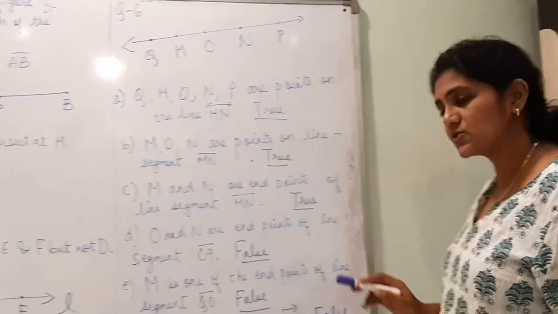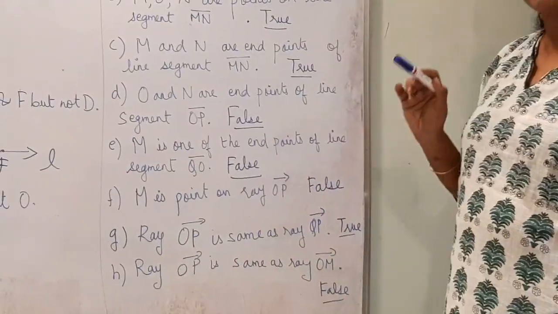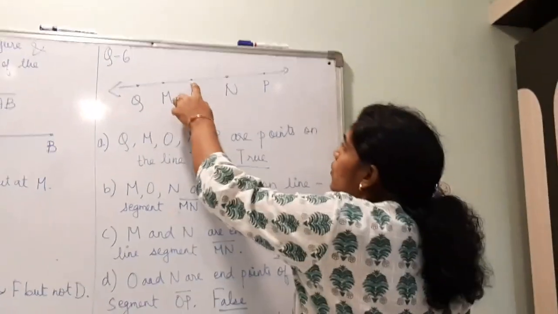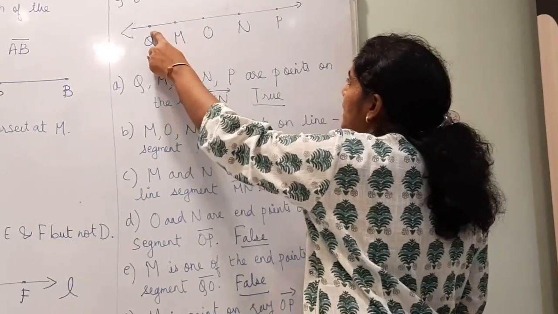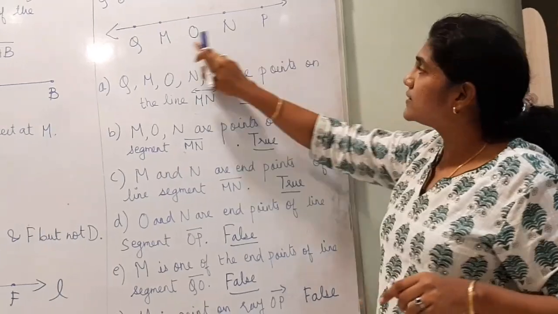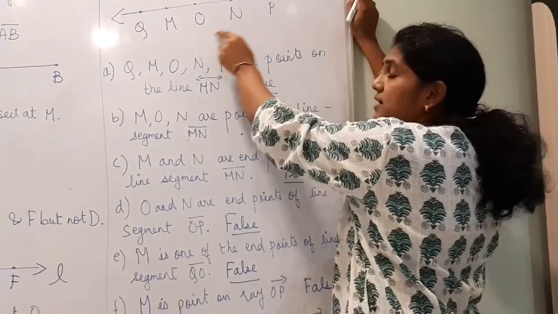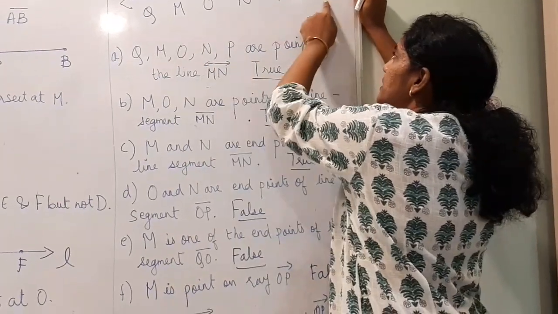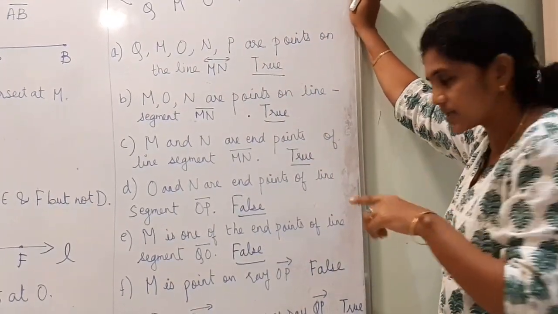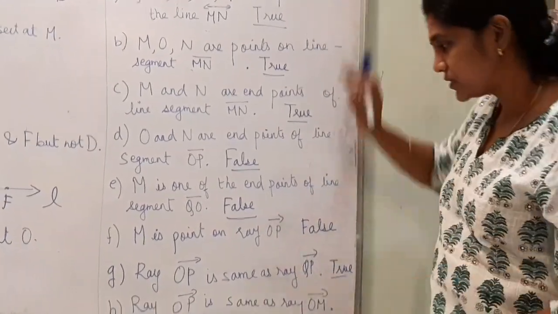No. So the answer is false. G. OP is the same as QP. Yes, they are in the same direction. OP is going in this direction, QP is also going in that direction. So they are the same, and the answer is true.